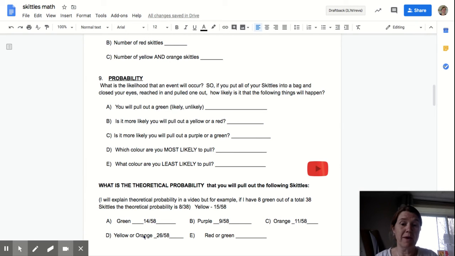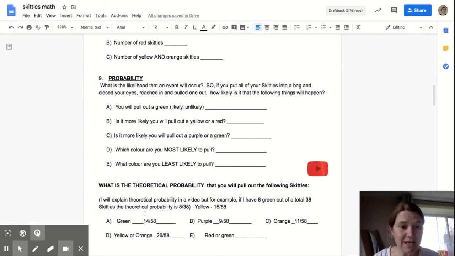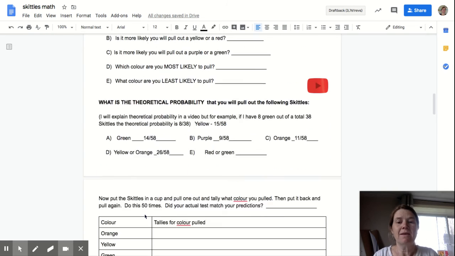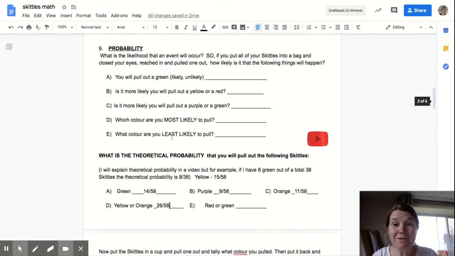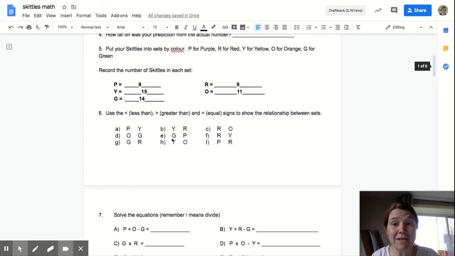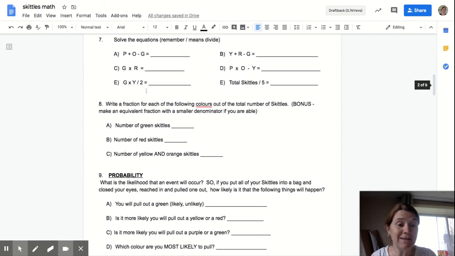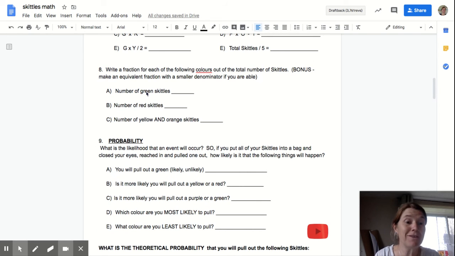So if I was to go, okay, I win $1 million if I can guess which color I'm going to pull out of this bag, I'm going to use my theoretical probability, so these fractions here, to make a good prediction of which color I'm most likely to pick. Is it going to be absolutely right? No, because if I said, okay, it's going to be yellow, because yellow has the best chance, 15, guess what? There's still 43 other Skittles in there. That's just the best guess.